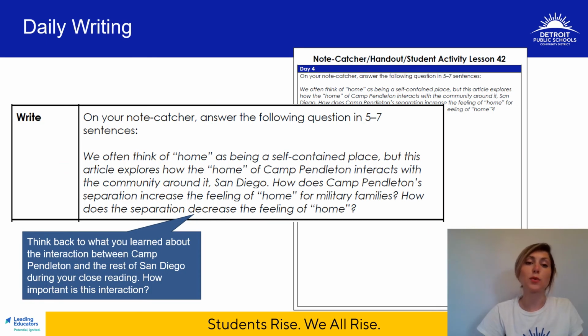And now for the writing component of today's lesson. So on your note catcher, I'd like you to answer this question in 5 to 7 sentences, using evidence from the text, of course. Here's the prompt. We often think of home as being a self-contained place, but this article explores how the home of Camp Pendleton interacts with the community around it, San Diego. How does Camp Pendleton's separation increase the feeling of home for military families? And how does this separation decrease the feeling of home?